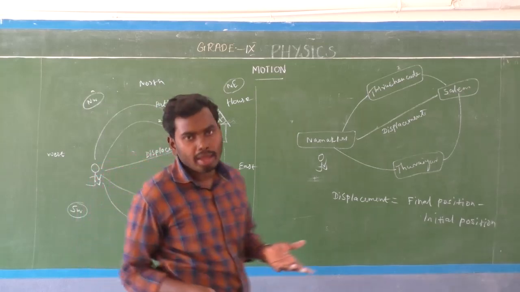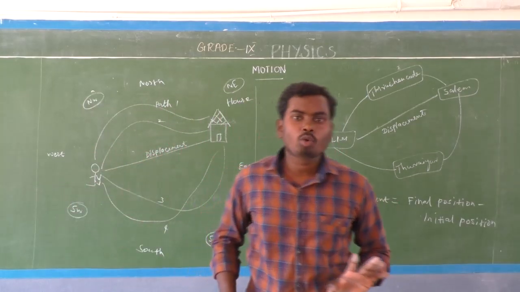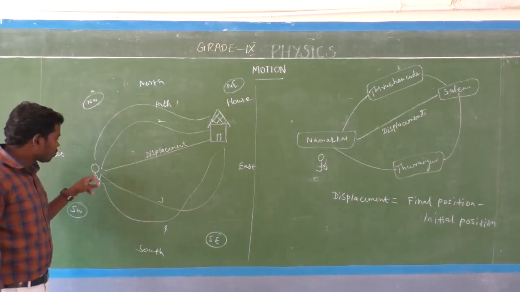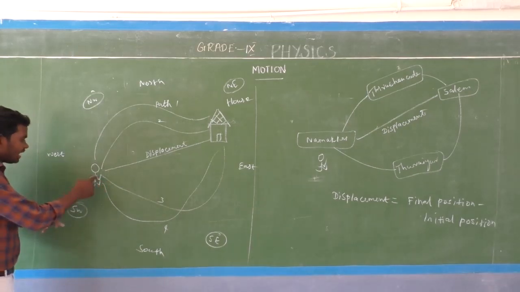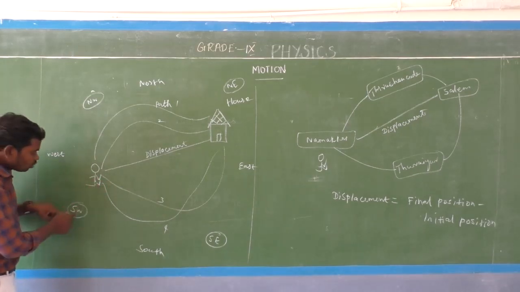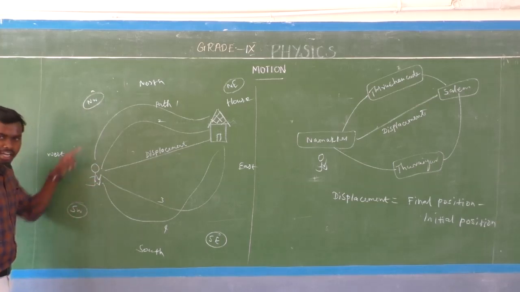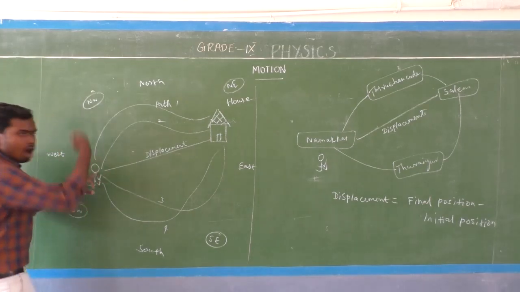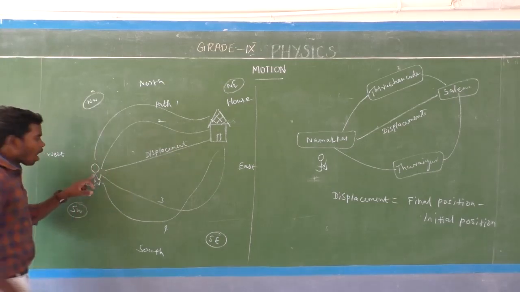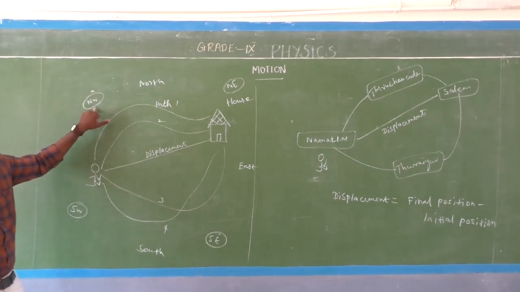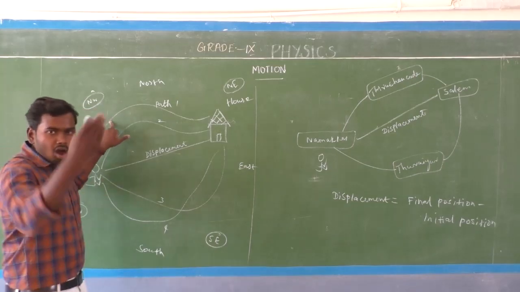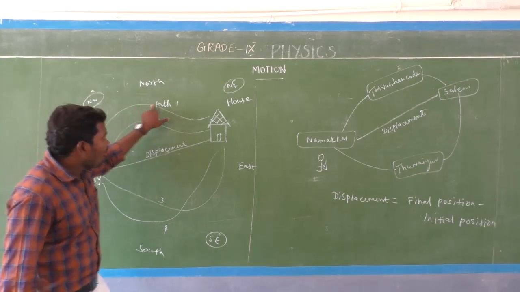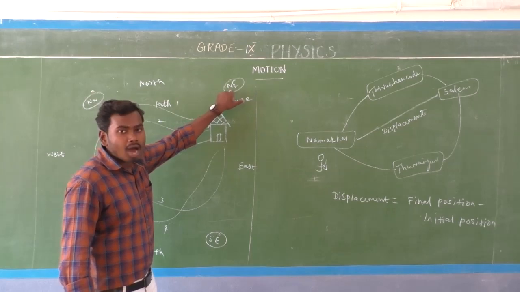Okay, so now we are going to see why distance is under the category of scalar quantity, isn't it? So this is the initial position of that boy. Initially that boy is standing in which direction? Southwest direction. After a few seconds, that boy moves towards the northwest direction. Then after some time, the boy moves towards the north direction, and finally the boy comes towards the northeast direction.